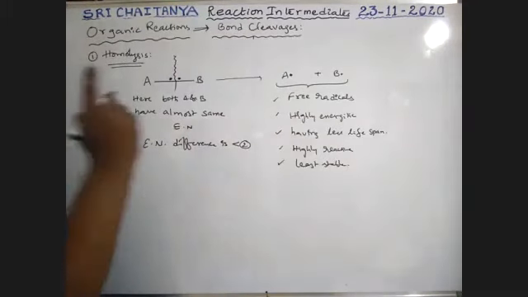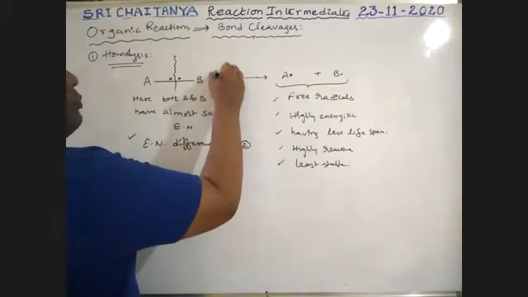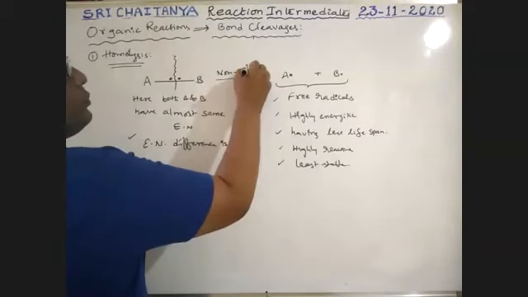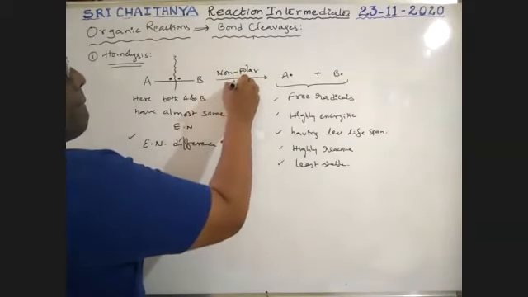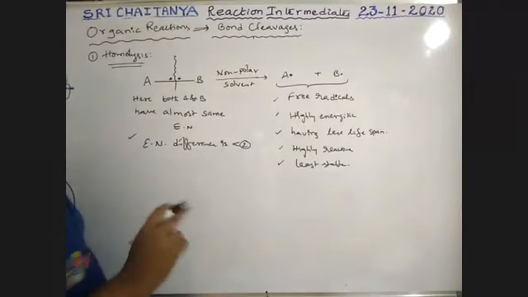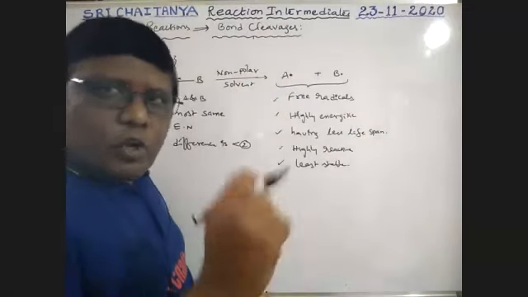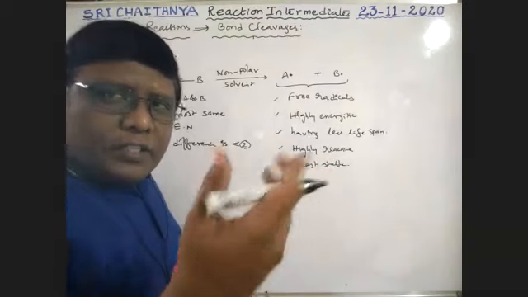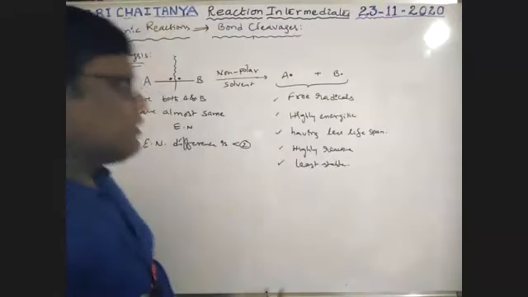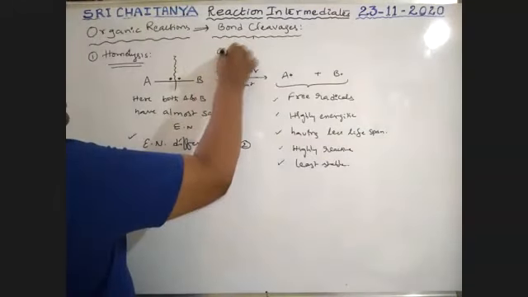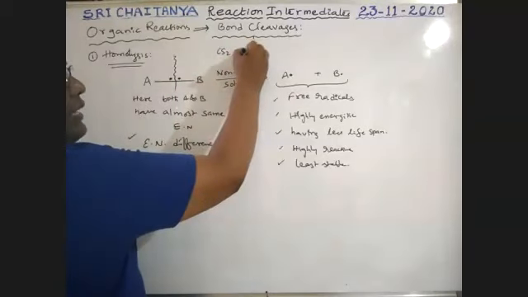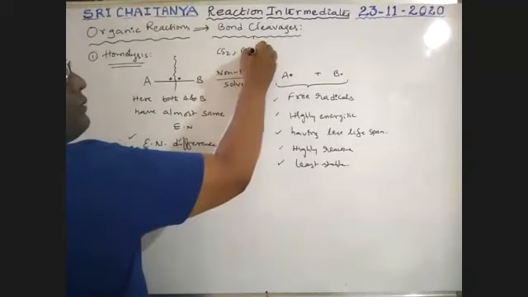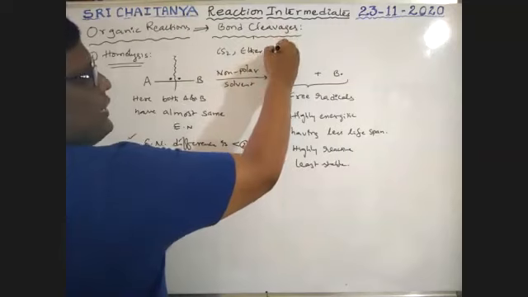This homolytic bond cleavage always takes place only in the presence of non-polar solvents. Non-polar means there is no polarity, no plus-minus separation. That is CS2, carbon disulfide, and also CCl4.